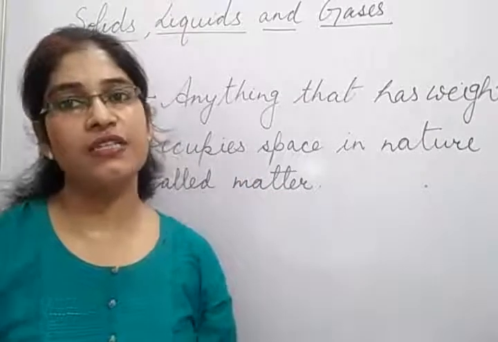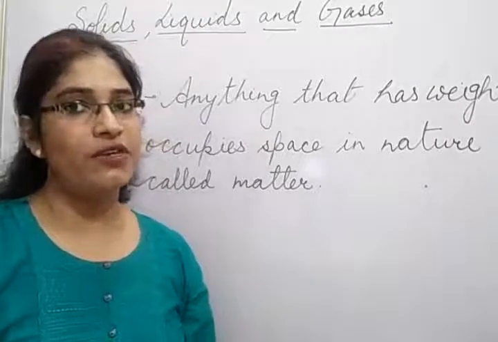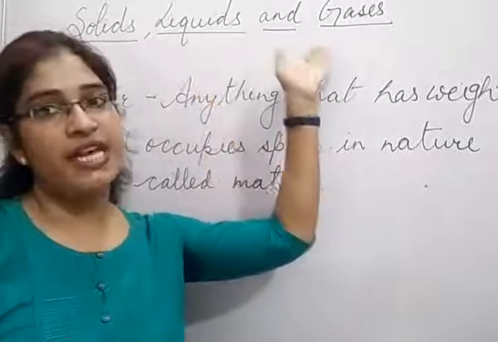Matter exists in three forms. The names are solid, liquids and gases.